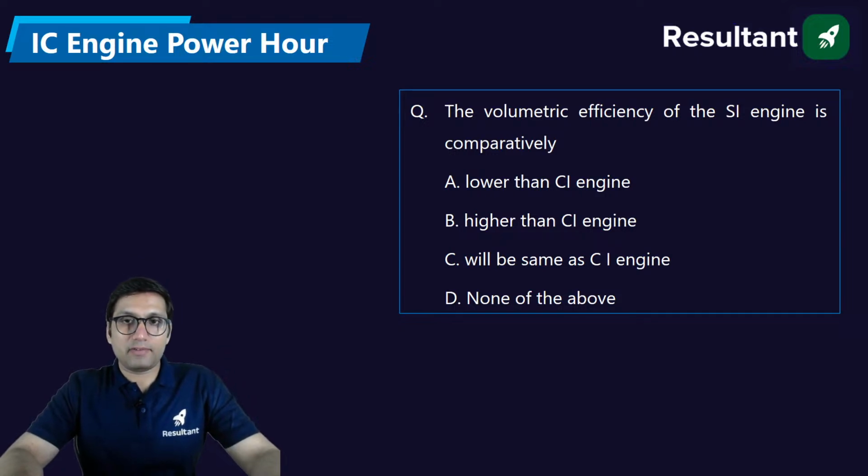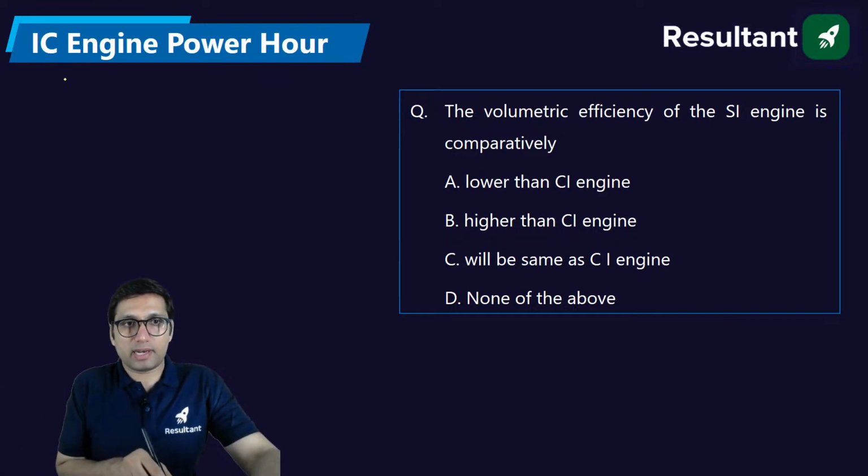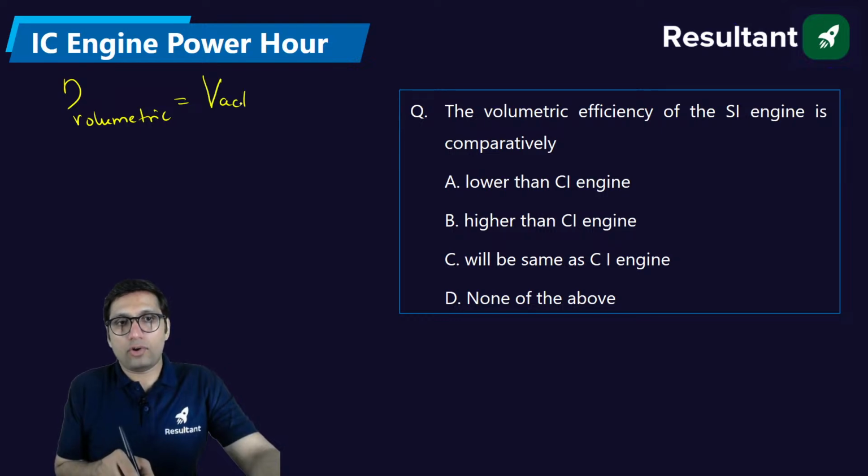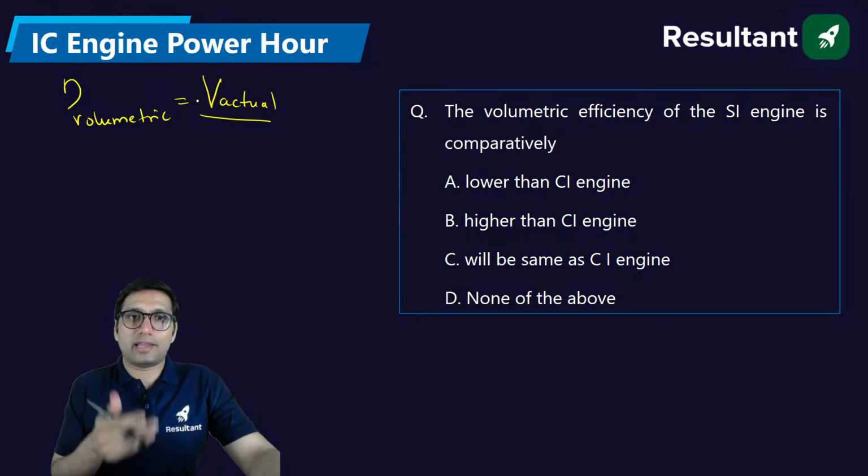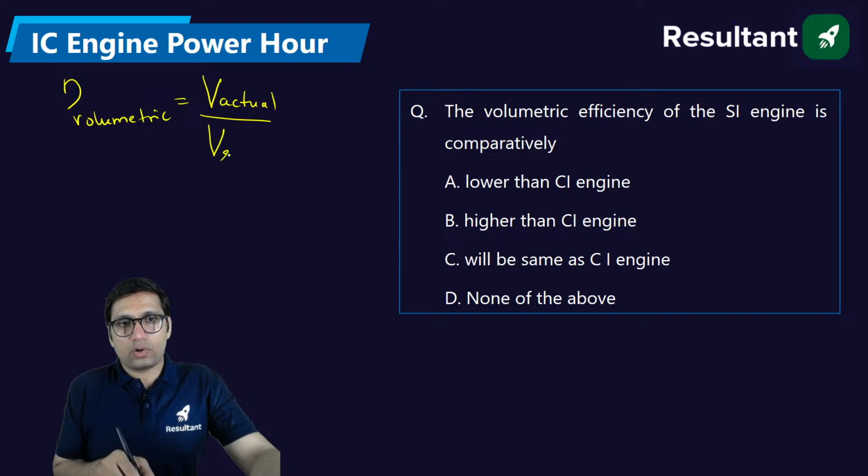Next, the volumetric efficiency of the petrol engine is comparatively... First of all, we need to understand what volumetric efficiency is. Volumetric efficiency of an engine is the actual volume of air or air-fuel mixture that enters the engine divided by the maximum capacity possible for that engine.